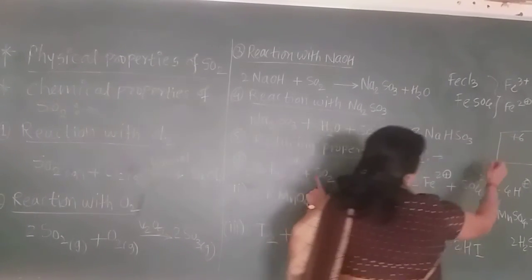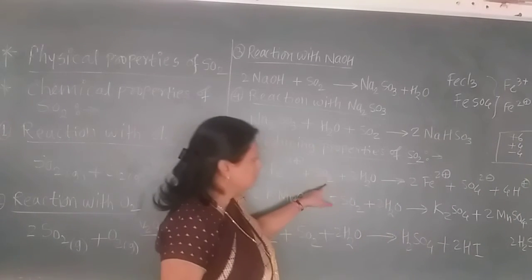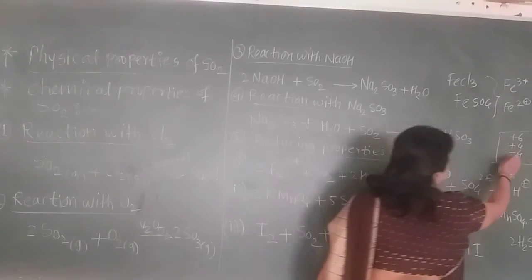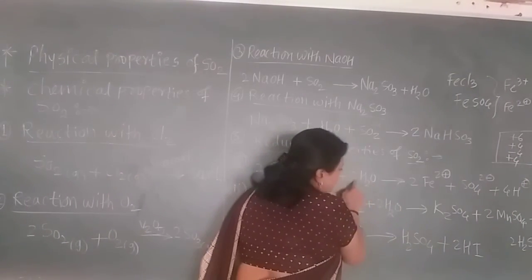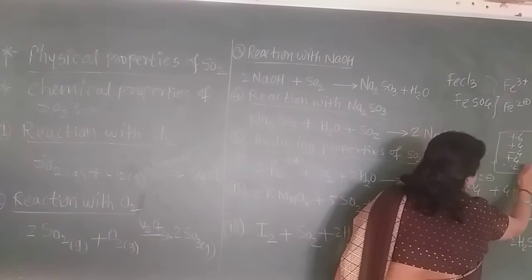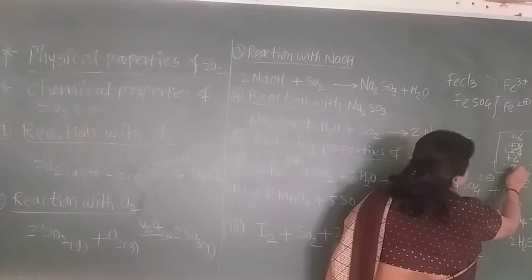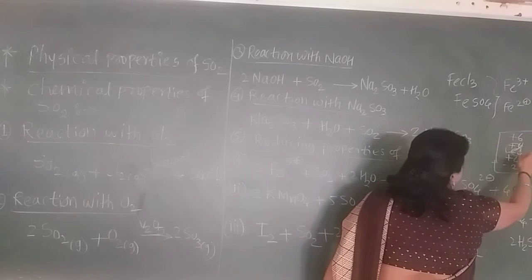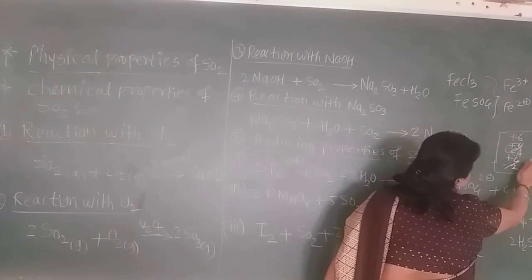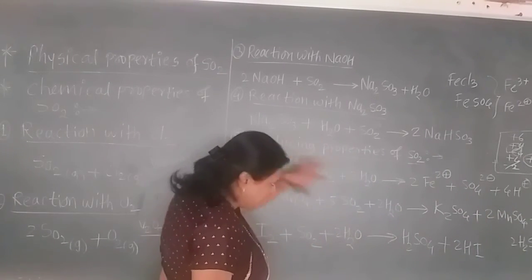Now this sulfur has +4, oxygen has -4, totally -2 plus -2. Now here hydrogen again has +4 because there are 4 hydrogen atoms, and this -2. If we do the total of this, what is there? This gets cancelled. Again +6 is the total oxidation, +8. So +8 is the oxidation state on the left hand side.